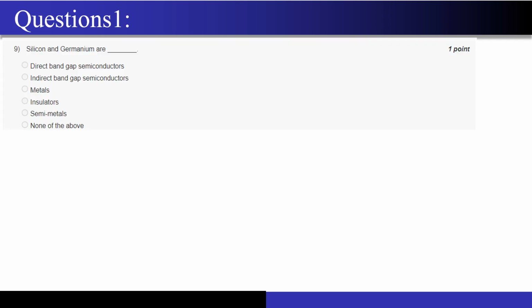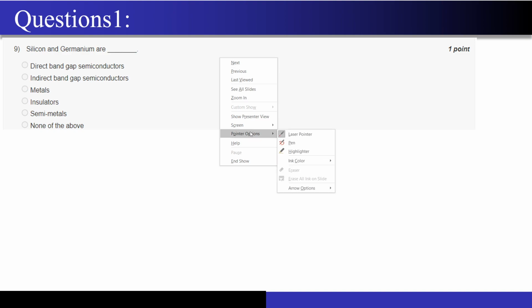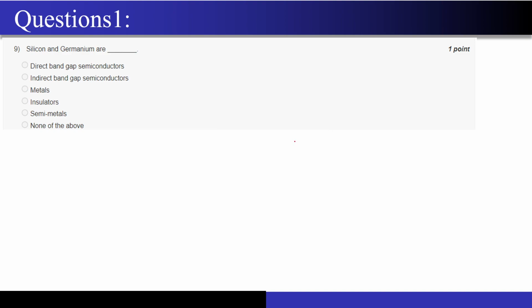So now, I guess you must have done this. You should be active now, because these are just 2 or 3 MCQs that I will be taking today. Can you just unmute yourself and tell me whether silicon and germanium are direct band gap or indirect band gap semiconductors? Indirect, great, right? Indirect band gap semiconductors. And what is the reason for this? If you just draw the E-k diagram, just a minute.